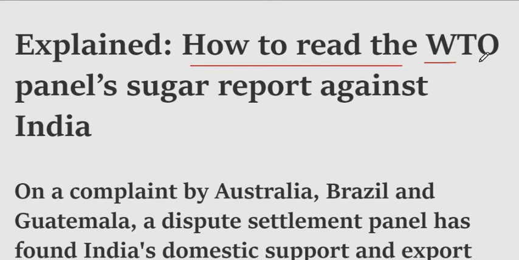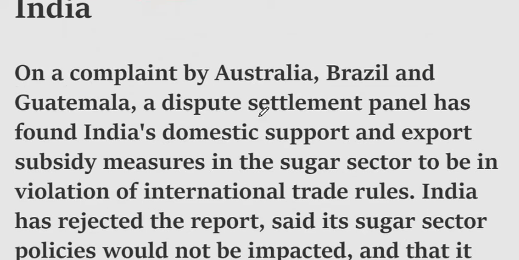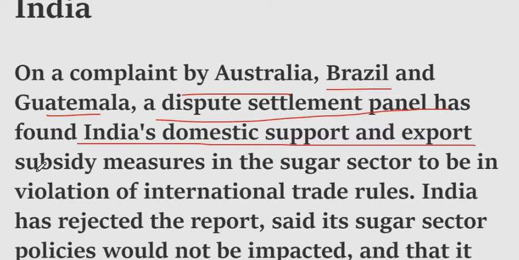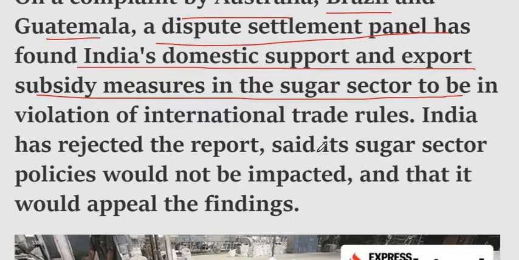Explained how to read the WTO panel's sugar report against India. On a complaint by Australia, Brazil and Guatemala, a dispute settlement panel has found India's domestic support and export subsidy measures in the sugar sector to be in violation of international trade rules.